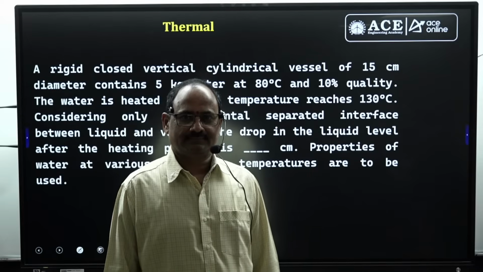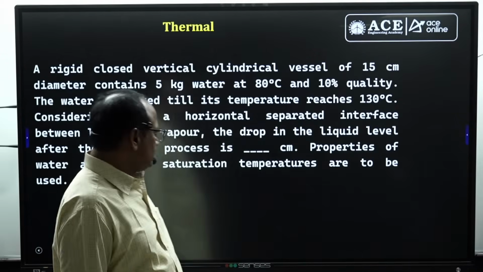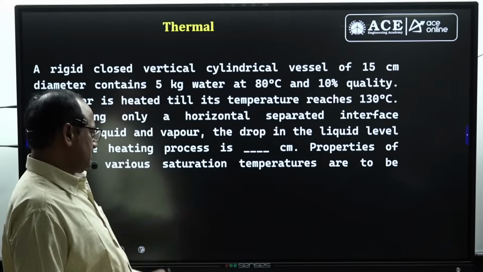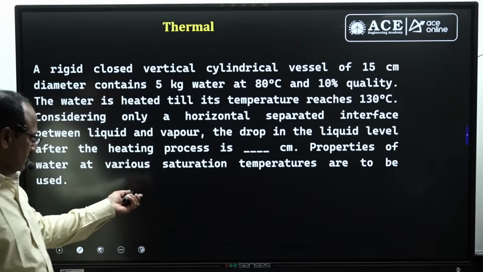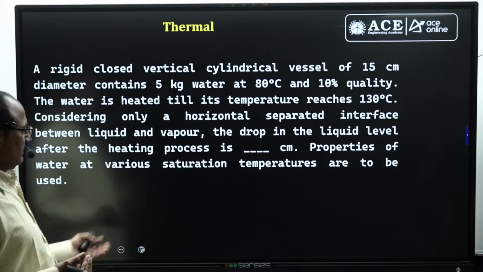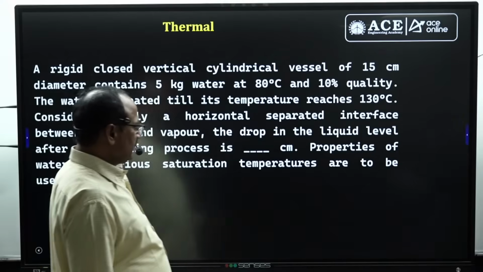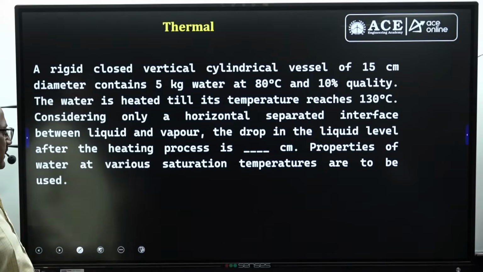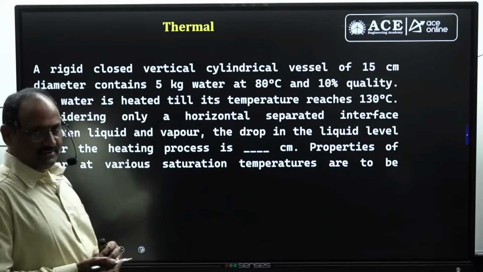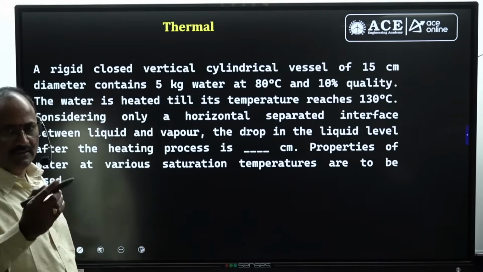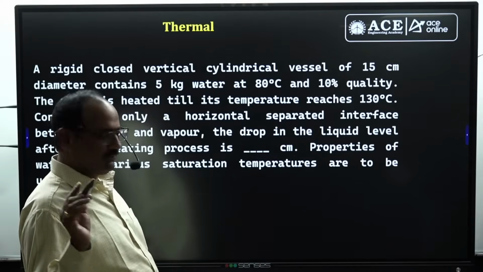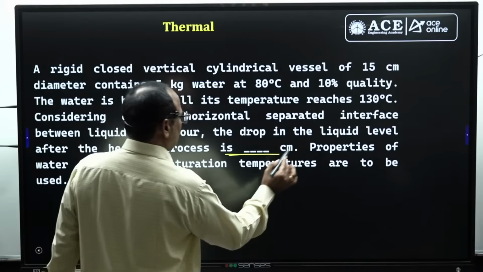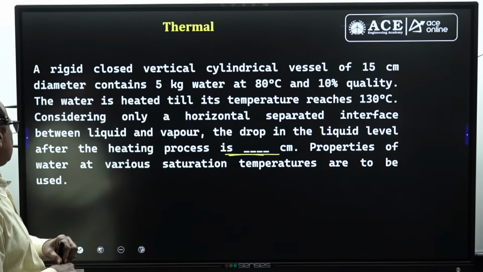Yes. Dear students, for this question, since the table of properties is not printed, I thought that this question is asking whether the liquid level is increasing or decreasing. So based on that consideration, I concluded the liquid level decreases. But the table of properties is given for water, so with that we can decide how much the liquid level is decreasing. Let me read the question once again.